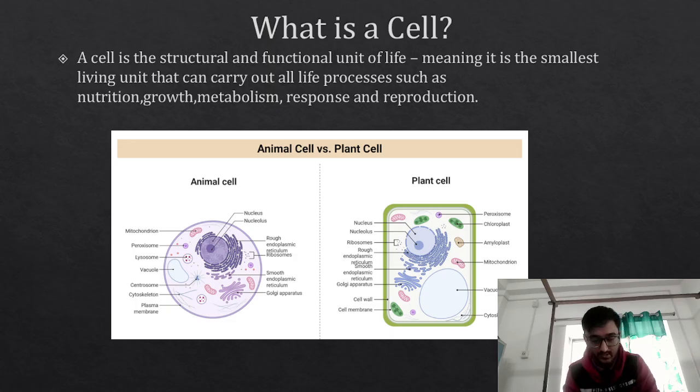For example, teachers might have said to you that when we build a house, there we have bricks. The bricks are the smallest unit of a building. Without the bricks, you cannot make a building, right? So cell is just like that. There is a small cell.